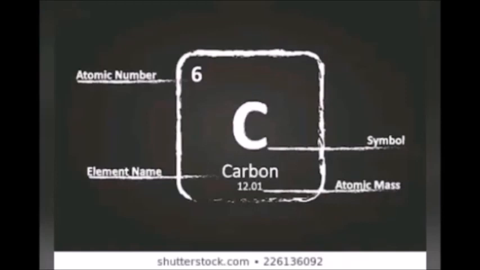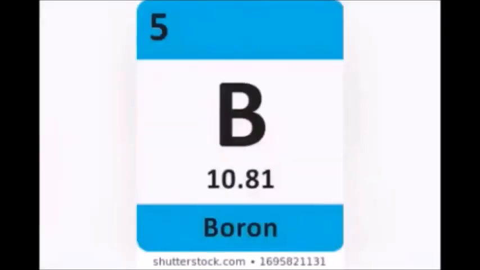See here, carbon atom. 6 is atomic number, 12.01 is atomic mass. If this atomic mass is expressed in gram, that is 12 gram, it is called gram atomic mass of carbon. Let's recall. See this boron atom symbol representation. This type of symbol is represented in the periodic table.